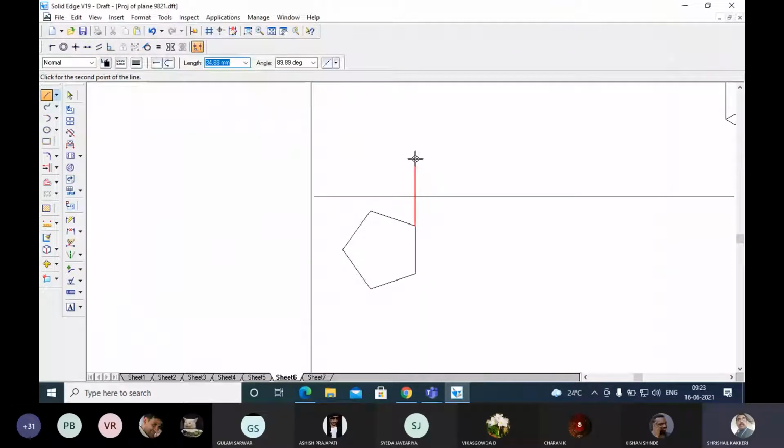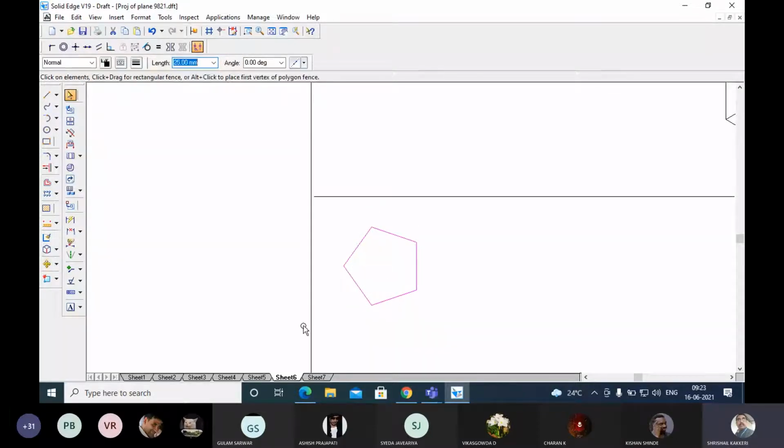Let me draw the projections. Even if you took it like this, it is also okay, but what happens sometimes is that you'll be taking it like this, you're crossing, or you're going too far away. Okay, you keep some readable distance. You keep some distance so that aesthetically it will look nice.